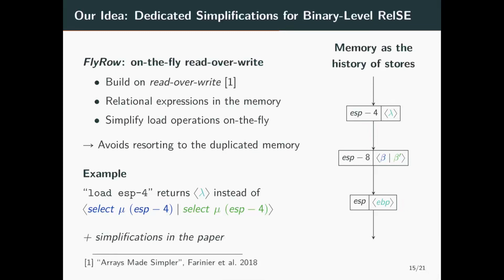When we encounter a load operation, like load ESP-4, we can perform a lookup in our memory model to find the matching store at address ESP-4. And then we can directly return the corresponding value, here lambda, instead of returning a pair of symbolic select expressions from the duplicated memory. For this optimization to work, we need to be able to find matching indexes efficiently. This requires simplifications of symbolic expressions, which are detailed in the paper.